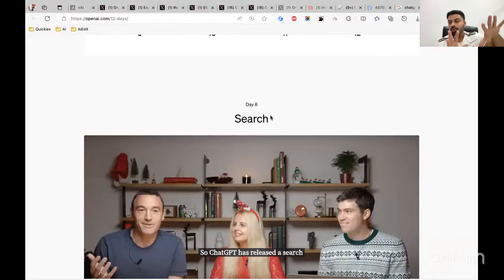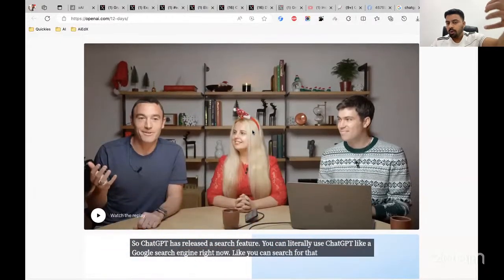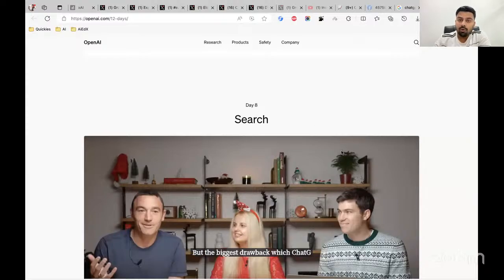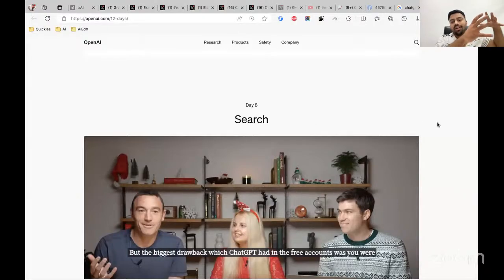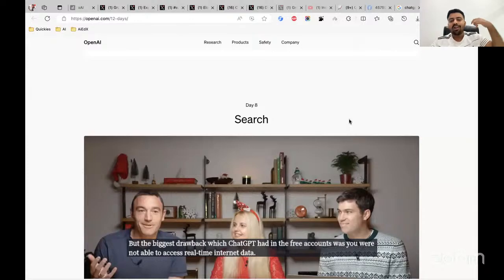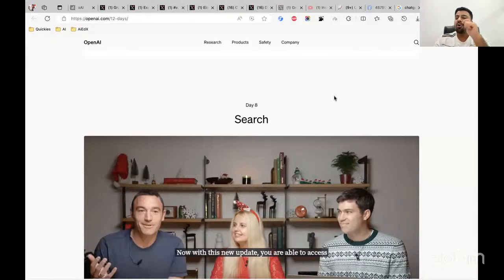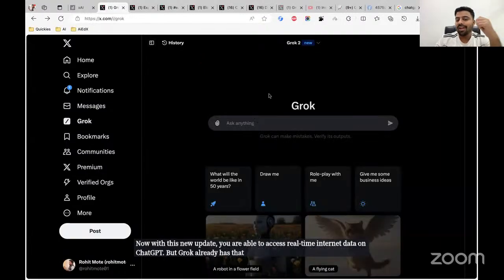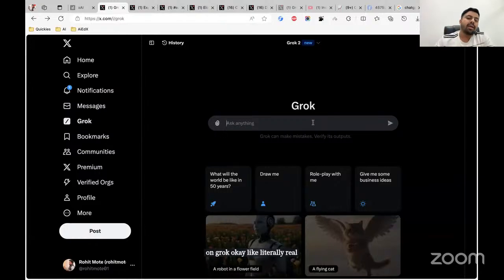You can literally use ChatGPT like a Google search engine right now. We'll discuss that tomorrow, not today. But the biggest drawback which ChatGPT had in the free accounts was that you were not able to access real-time internet data. Now with this new update, you are able to. But Grok already has that. You can access real-time data on Grok, literally real-time for any topic that you want.